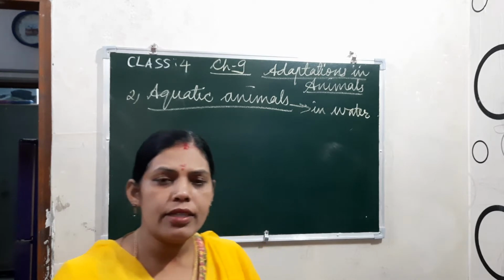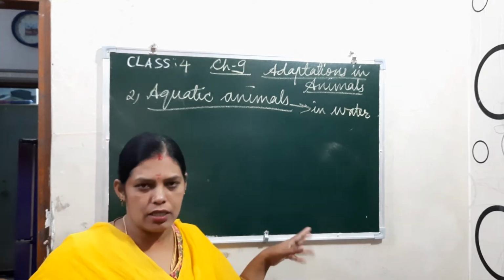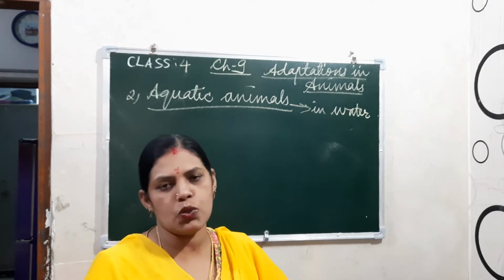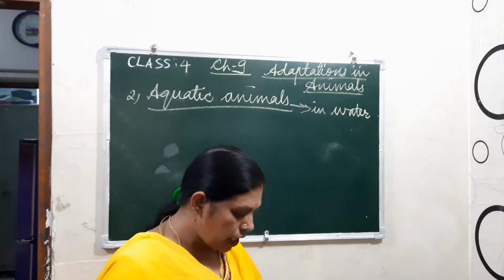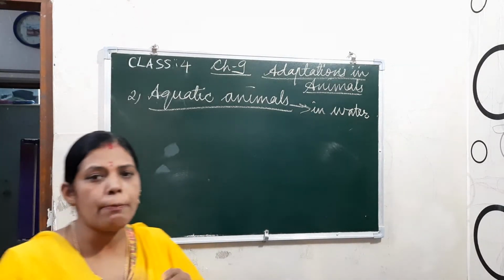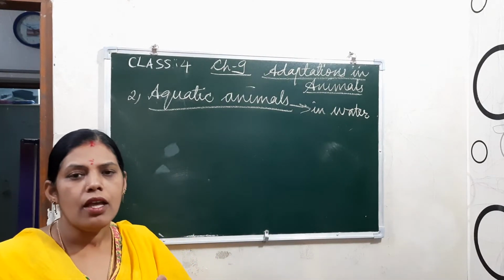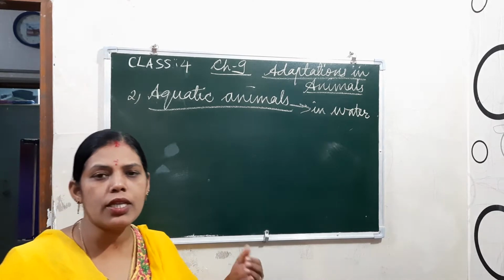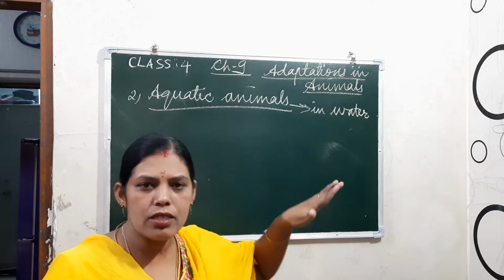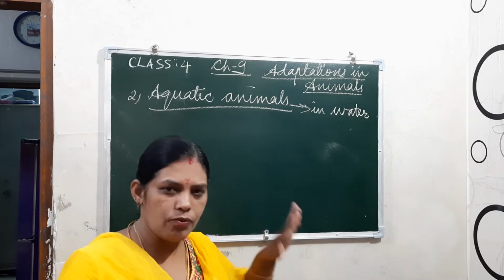They have fins to swim in the water, and the tail also. Some other aquatic animals have paddle-like, padded feet, so that they can swim on water.